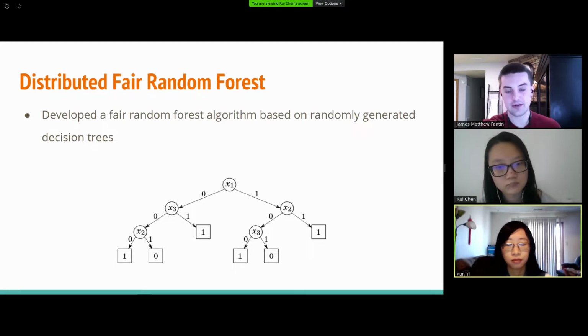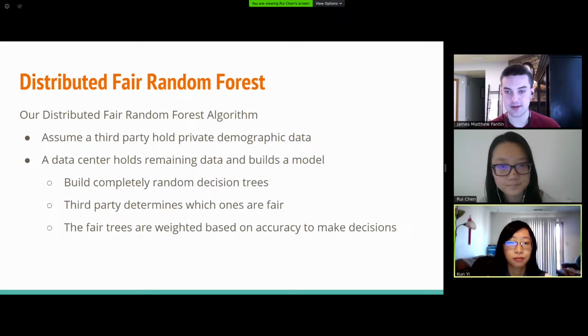Once we follow that graph and we end up in a box, that's the prediction that we make for that student. So if we end up in a 1, we may predict that that student drops out. If we end up with a 0, we may predict that the student does not drop out. For our technique, we want to randomly generate these decision trees, so at each level, we just randomly pick several features to build our decision tree with. Here's a longer explanation of our algorithm.